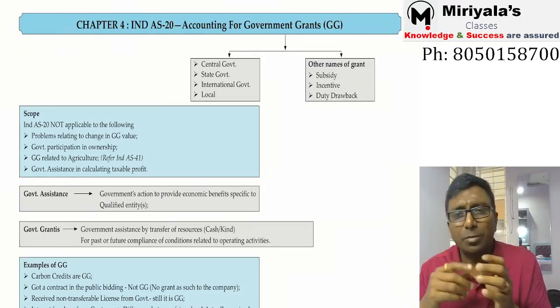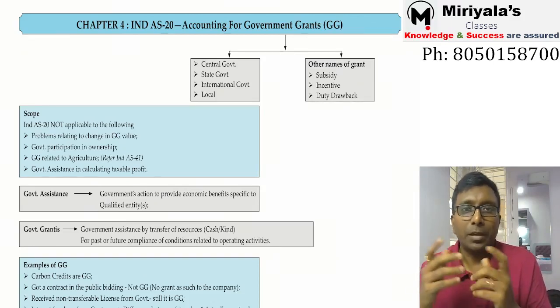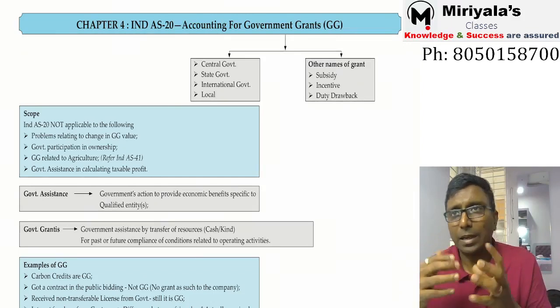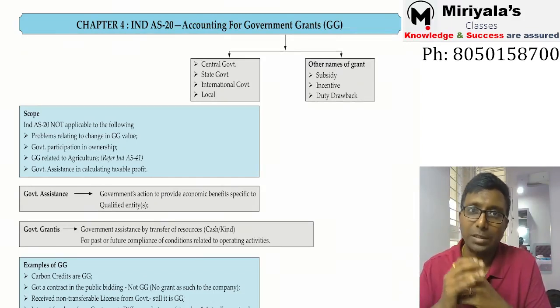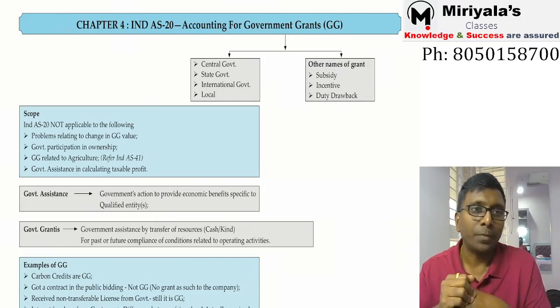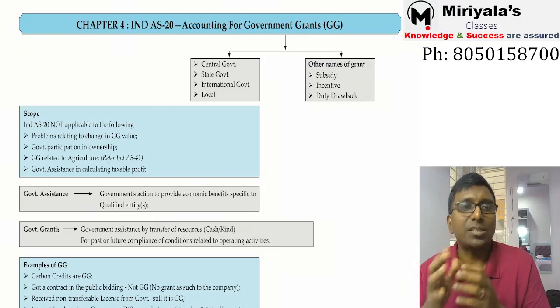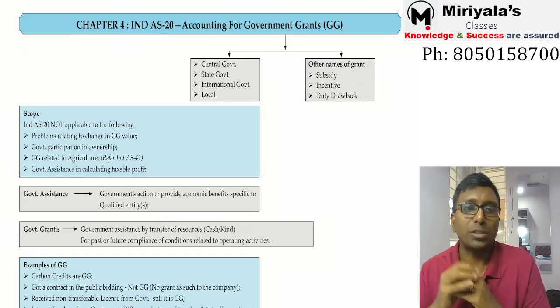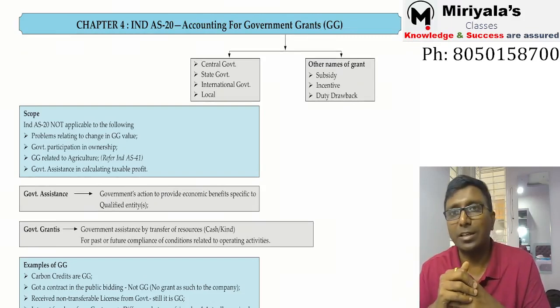What is government? Government means central government, state government, international government, any government. At the same time, what is a grant? Grant is subsidy, grant is incentive, grant is duty drawback as well. So what is government assistance? Government grant is government assistance by the transfer of resources, that is cash or kind, for the past or future compliance with the conditions.